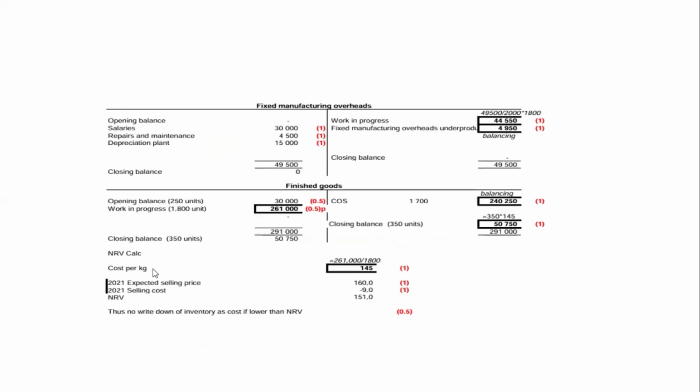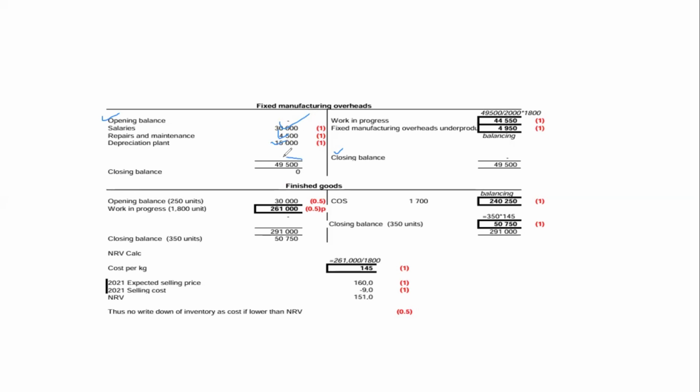So we open an account for fixed manufacturing overheads. On the debit, if there's any balance brought down or opening balance, we code it. But in this question, we neither have an opening balance nor know the closing balance. So salaries that we mentioned is 30,000. Repairs and maintenance, half of the 9,000 is 4,500. Depreciation is 15,000.